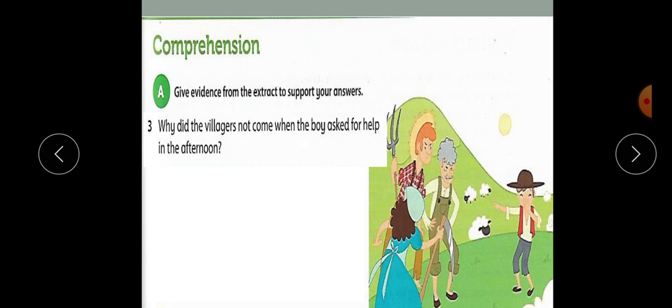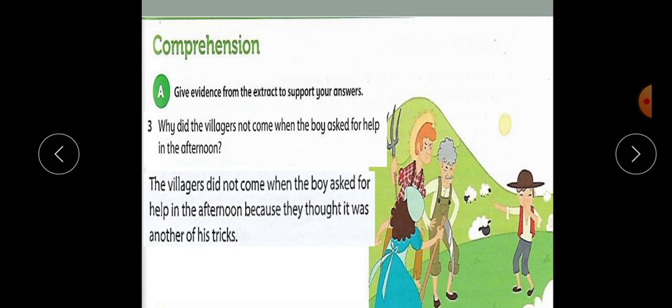The third question says, why did the villagers not come when the boy asked for help in the afternoon? The villagers did not come when the boy asked for help in the afternoon because they thought it was another of his tricks.